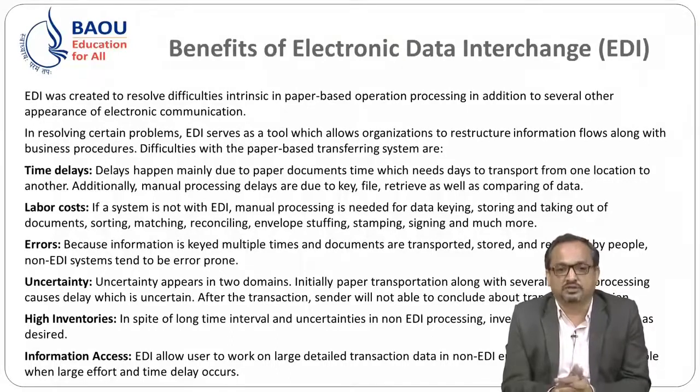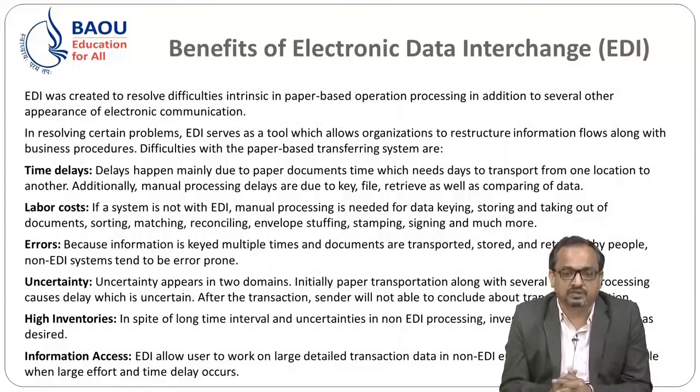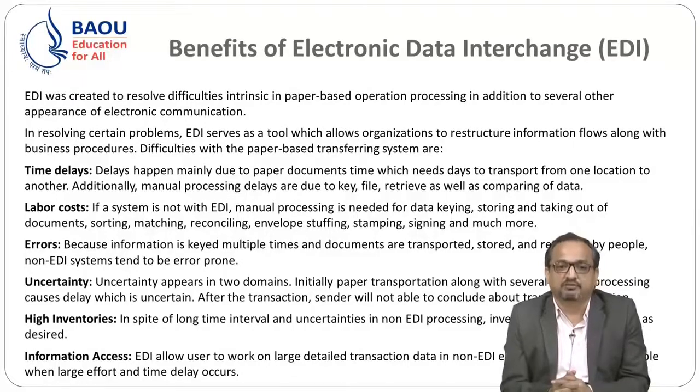EDI saves time and labor cost, which is one of its most important benefits, because an organization not equipped with EDI has to do all these things manually: data keying, storing and taking out documents, sorting, matching, reconciling, envelope shuffling, stamping, signing and much more.